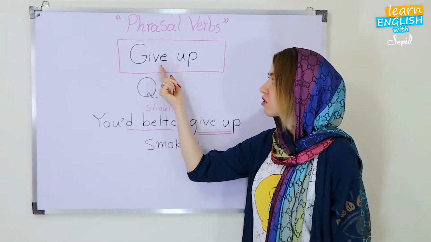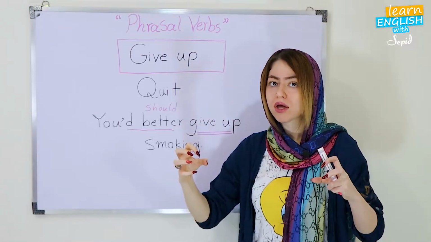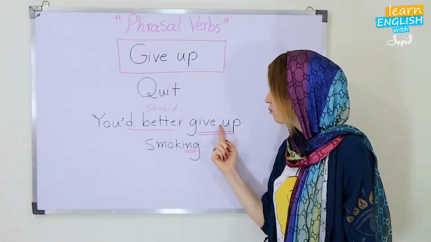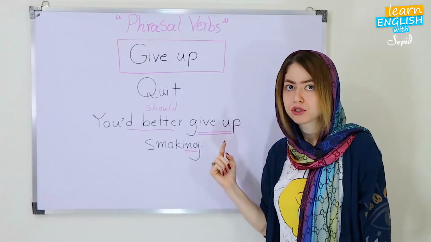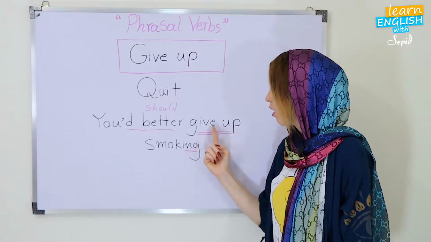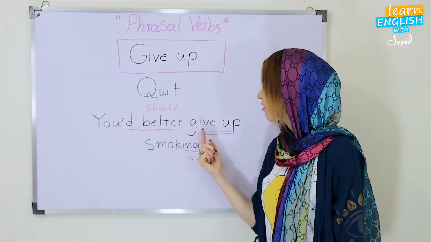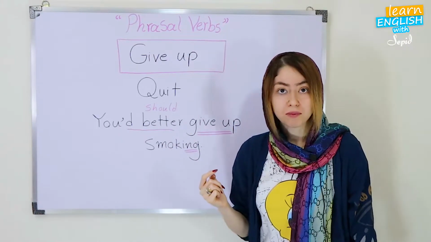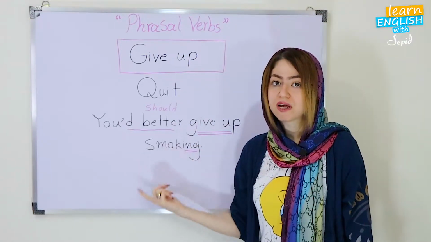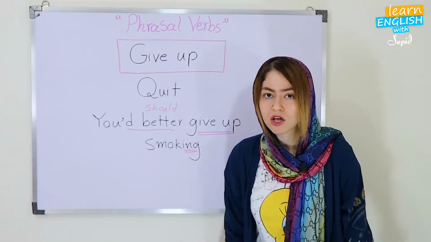There's a point. This phrasal verb is separable, okay? You can say, you'd better give smoking up. So you can bring the object between these two parts, between give and up. Or you'd better give it up. So this is an example of a separable phrasal verb. Give up means to quit.